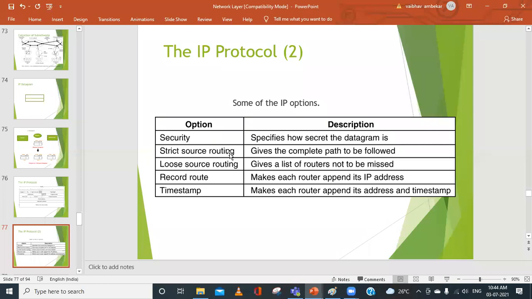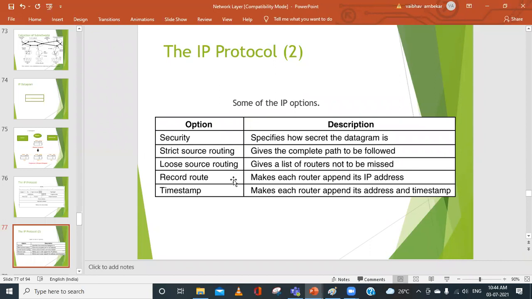Similarly, it can be strict source routing. Assume that we are putting a restriction: strict routing means the packet should follow the same path. It gives the complete path to be followed from the source to the destination. It should follow the same path, so for that, we can use this strict routing. Next, we have loose source routing. It gives a list of routers not to be missed. That means if there are 5 routers and 3 routers have to be followed by the datagram, that will be indicated with loose source routing.